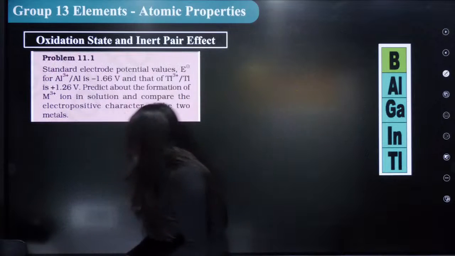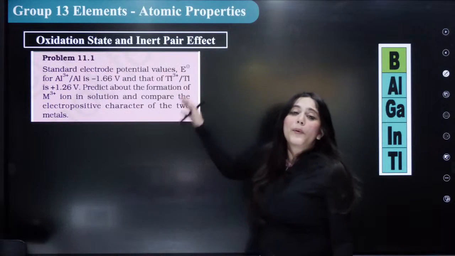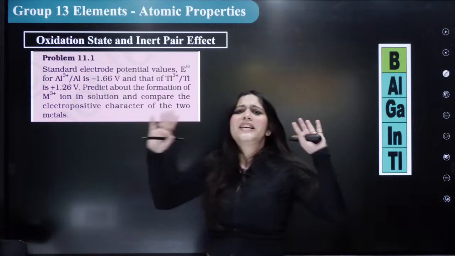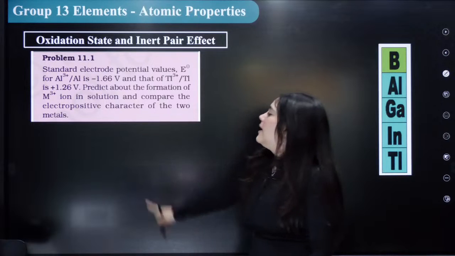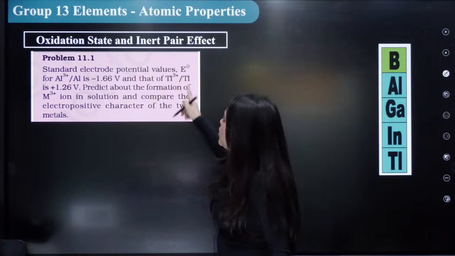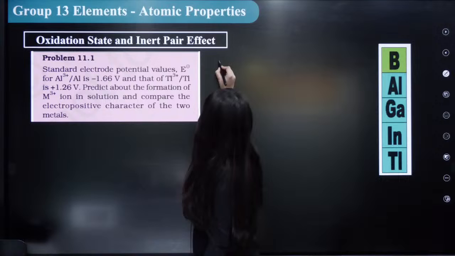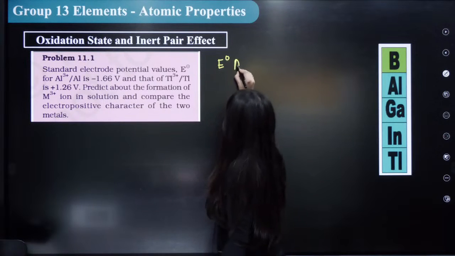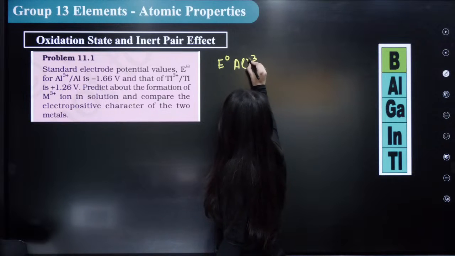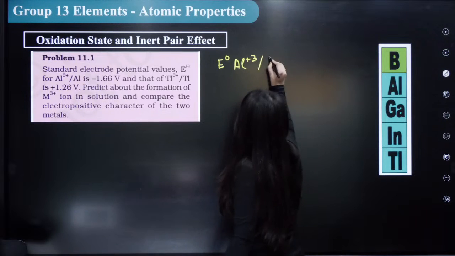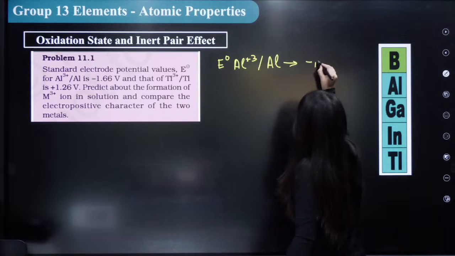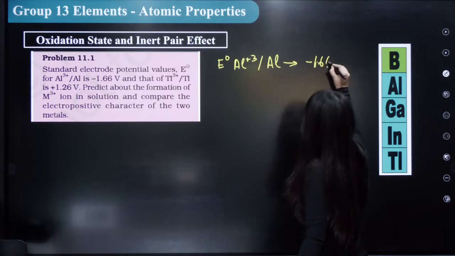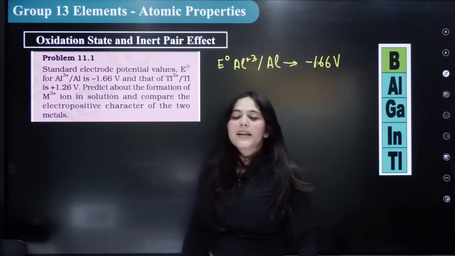Okay. Next, this is a problem in your NCERT. I've taken each and everything from your NCERT. We're not leaving even a single thing. The question is, standard electrode potential values are given to you. That is, your E naught values are given. E naught for aluminium +3 to aluminium is given to you as -1.66 volt, right?